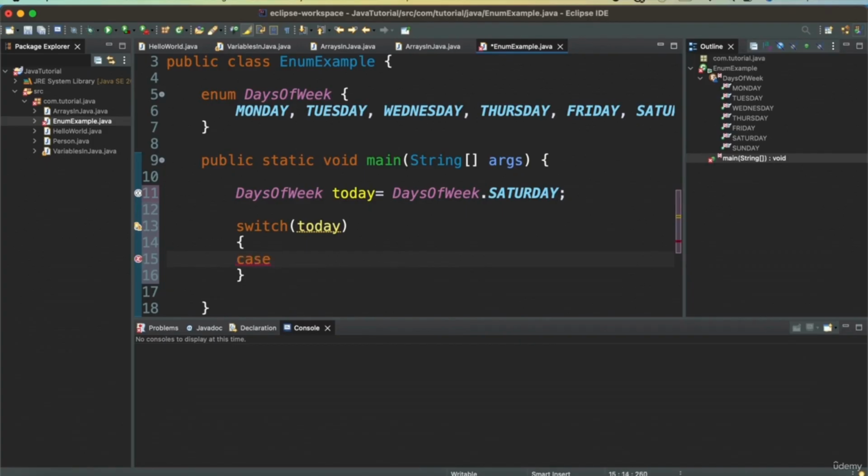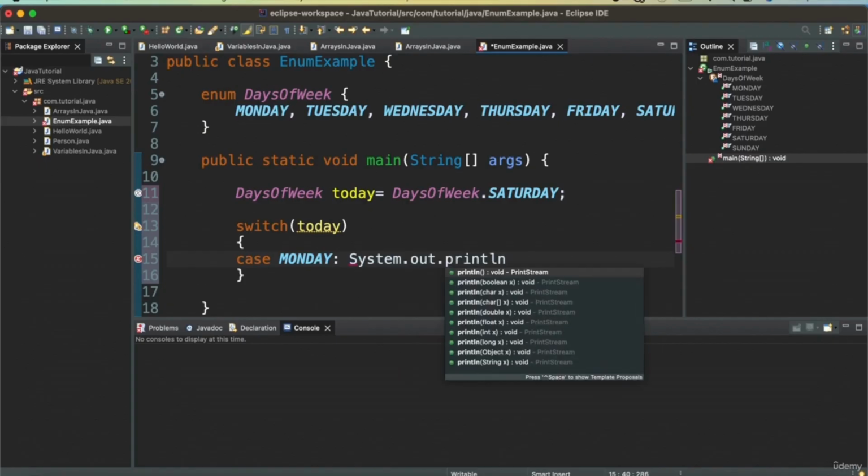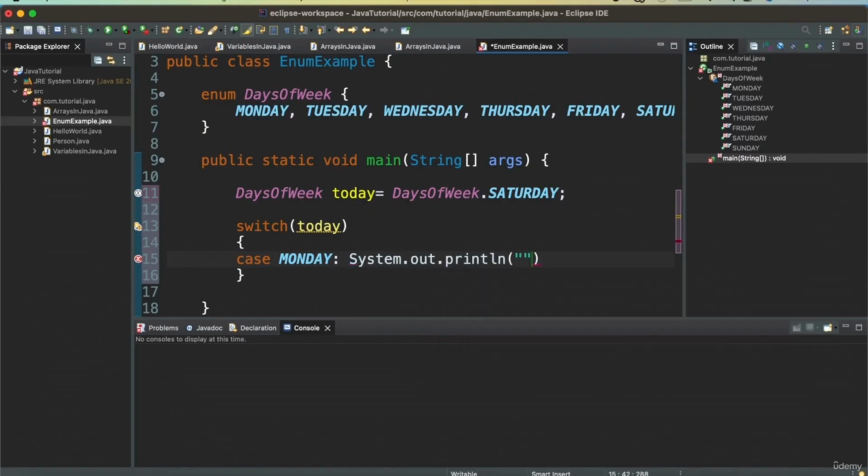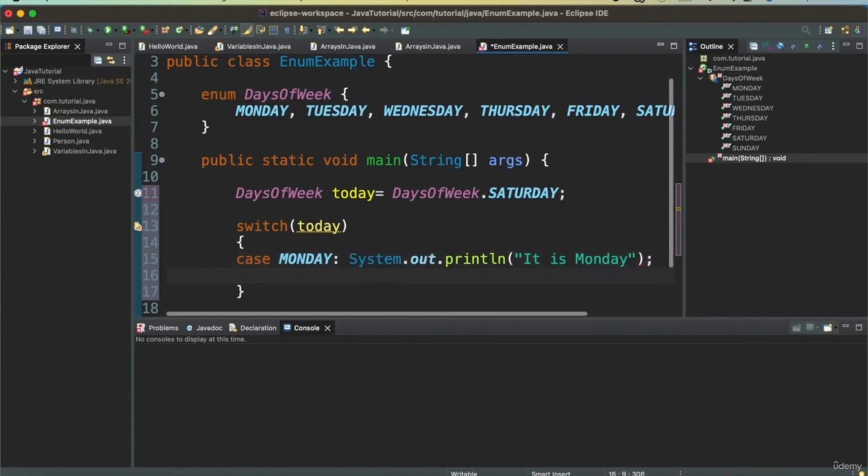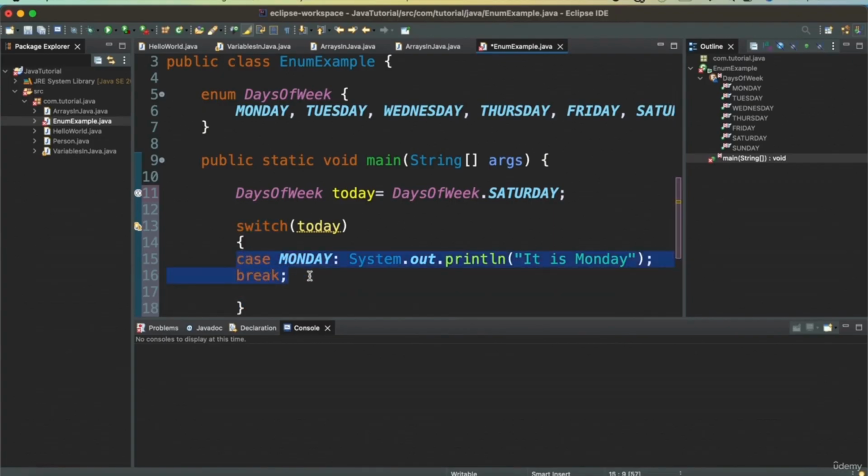So Monday, and then we also have a break, and we will copy this for all the cases that we have.